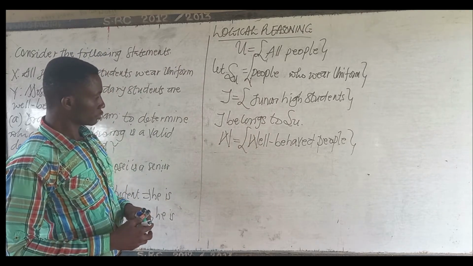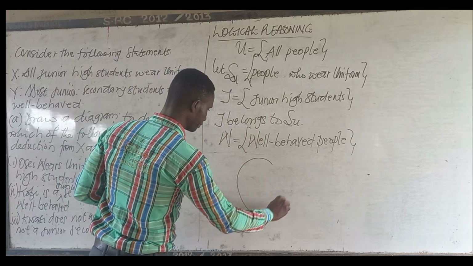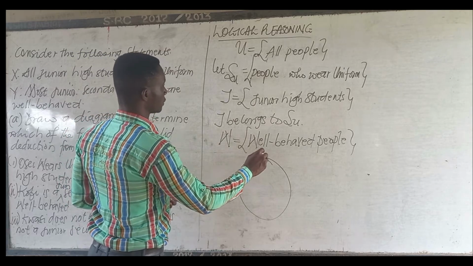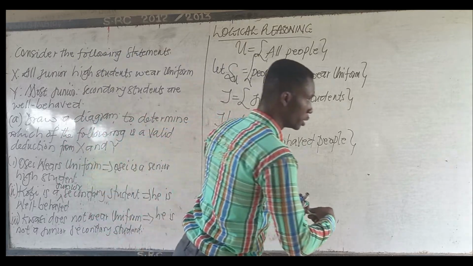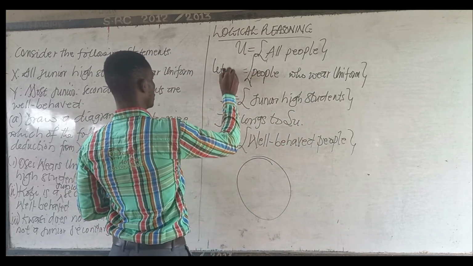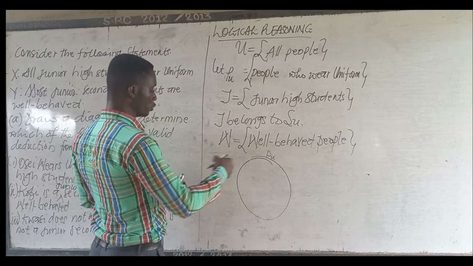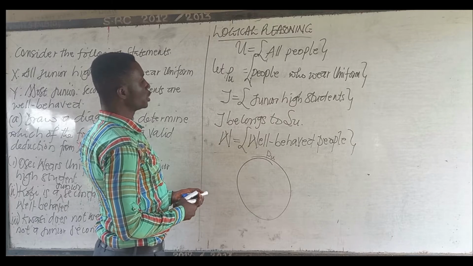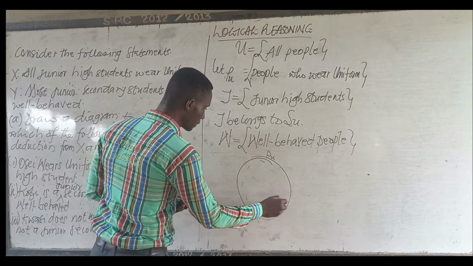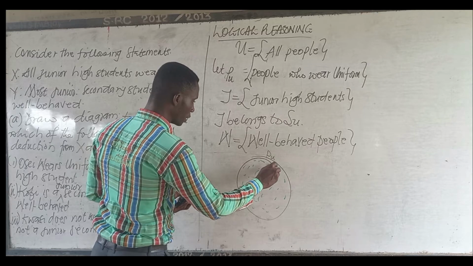Now, if you have this, let's draw the diagram. This is people who wear uniform. Let's make it PU. PU will be appropriate, PU, people who wear uniform. So PU is here. If you have people who wear uniform, PU, then obviously junior high school students are under it. And let me use this marker to indicate that you see this color, they are the people who wear uniform. They are uniform users.